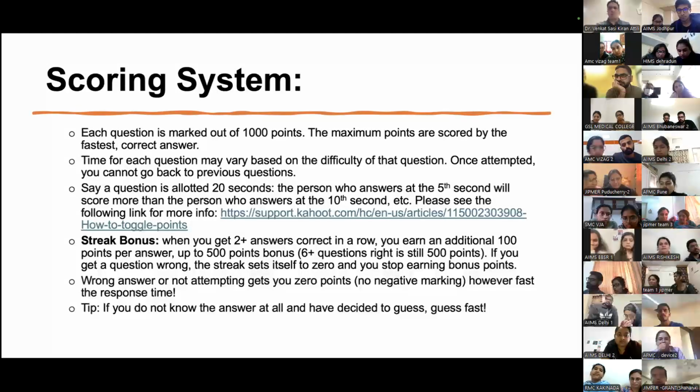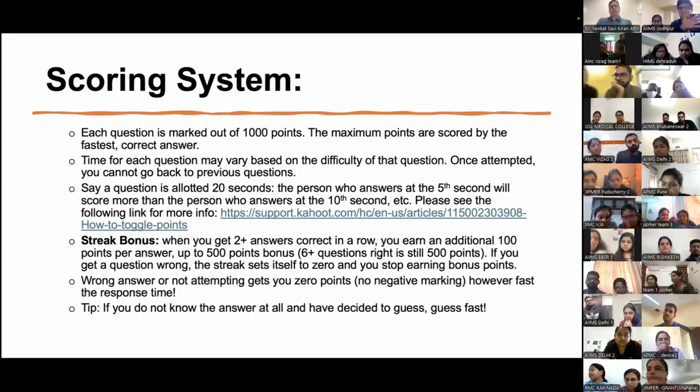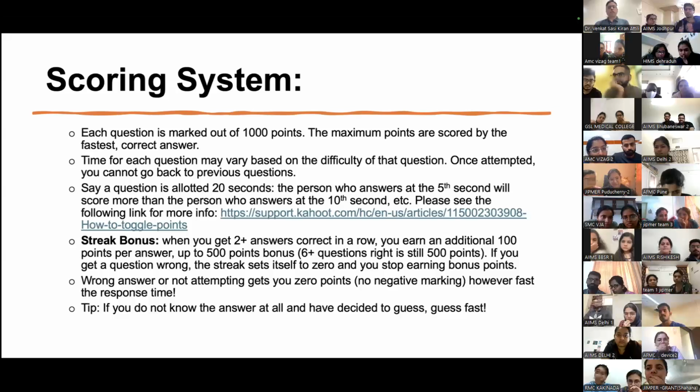Now, how does the scoring work? If you've done Kahoot before, it's easy for you. Each question is marked out of 1,000 points, and the maximum points are scored by the fastest correct answer. Most questions are 20 seconds, but I think there's one question with 30 seconds. Once attempted, we can't go back to the previous question. The answers will be given immediately after each question, and you'll see a leaderboard showing who scores the highest. If a question is allotted 20 seconds, the person who answers at the 5th second will score more than the person who answers at the 10th second.